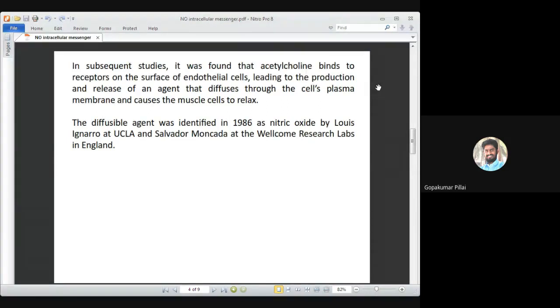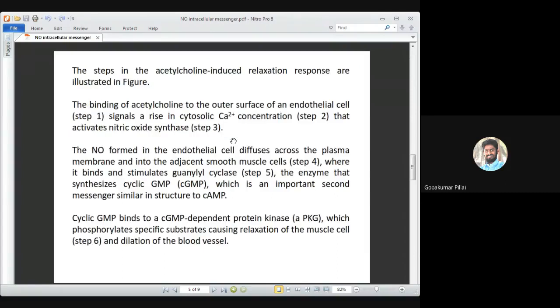So the relaxation is actually brought about by nitric oxide, and it is helped out by none other than your acetylcholine receptor internally through a signaling process. The diffusible agent at that time was not known. It was only known that something is going from the endothelial cell into the smooth muscle cell, and then the relaxation was happening. So in 1986, the diffusible agent was identified by Louis Ignarro at UCLA and Salvador Moncada at the Wellcome Research Labs in England. Ignarro was responsible for identifying this chemical compound as nitric oxide.